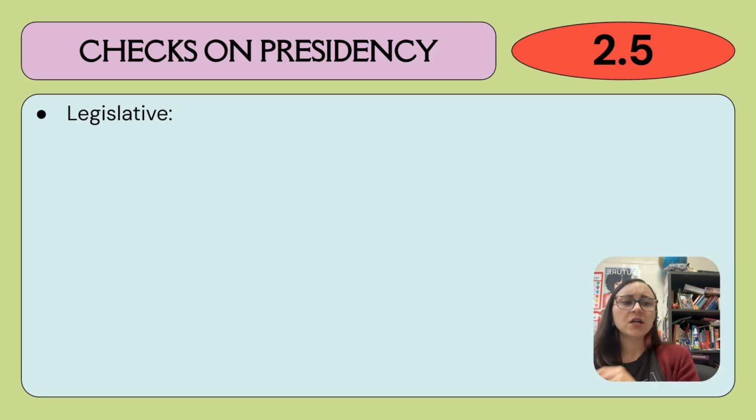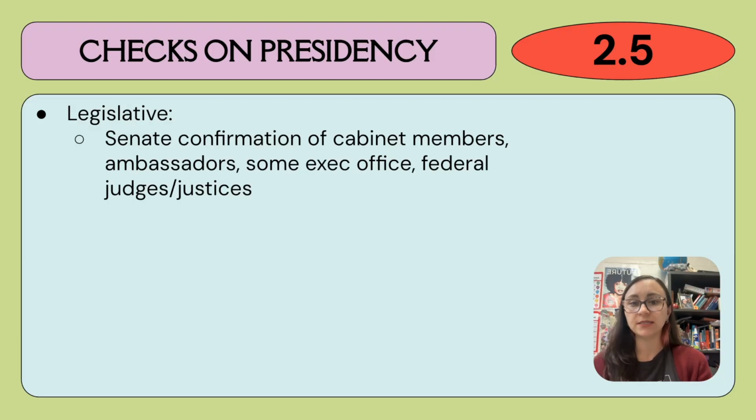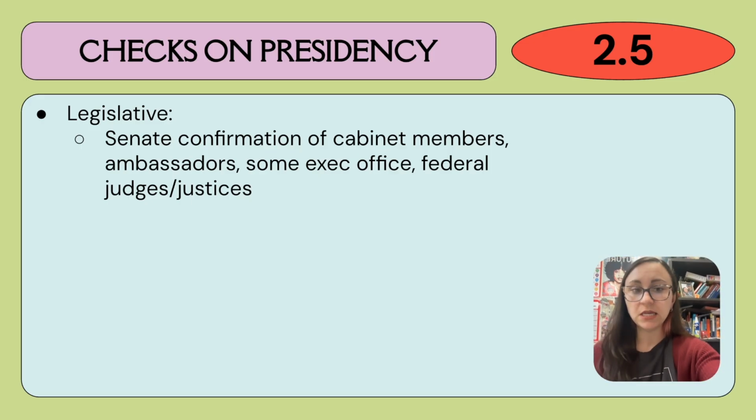Okay, now let's talk about the checks on the presidency. So remember, checks and balances, each branch can check the other branches. The legislative branch can check the president through Senate confirmation. So the president decides who's in his cabinet, right? And we said we were going to talk about that later. The cabinet is going to be the president's advisors, right? So there's a Secretary of Defense, a Secretary of the Treasury, a Secretary of Education, right? And so all these people are his advisors and experts in their fields, and so he appoints them.